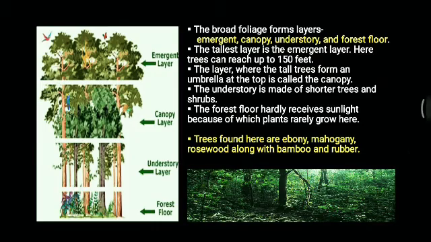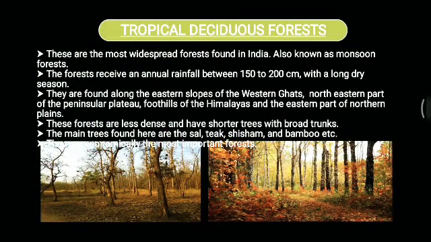Now let's move on to the tropical deciduous forest. These are the most widespread forests found in India. They are also known as the monsoon forests, as they are found in regions with monsoon climate. These forests receive an annual rainfall between 150 to 200 centimeters with a long dry season.